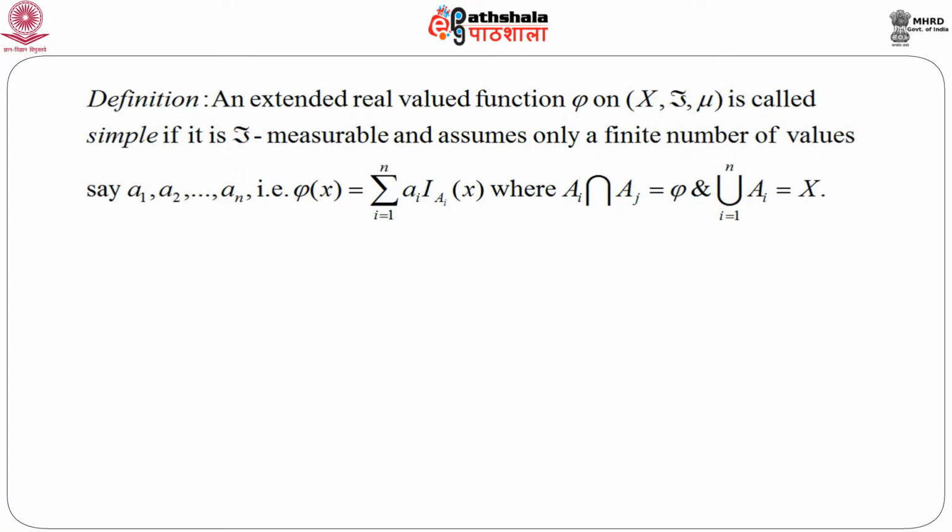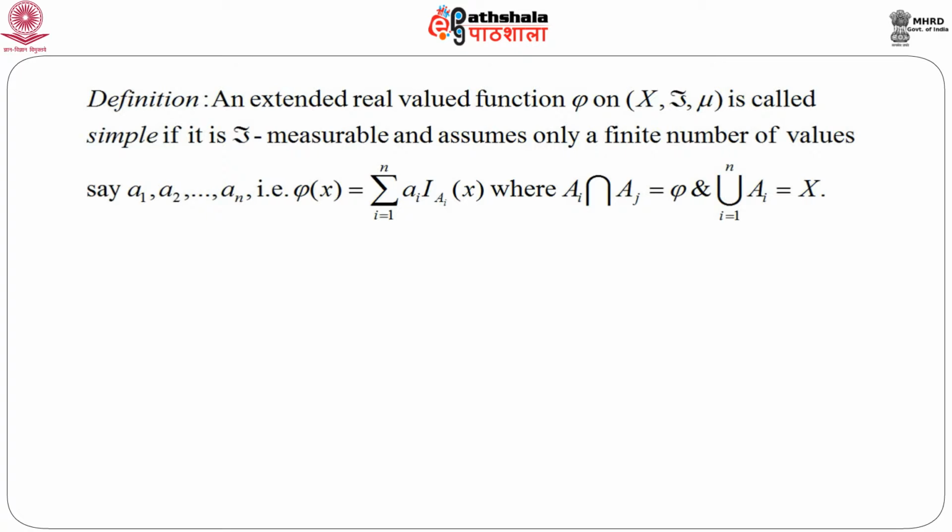It is called simple if it is F measurable and assumes only a finite number of values, say a 1, a 2, a n, that is phi of x equals summation a I times indicator of A I, where the A I's are disjoint sets and the union of A I is the whole space X. This is the definition of a simple function; we know this already.